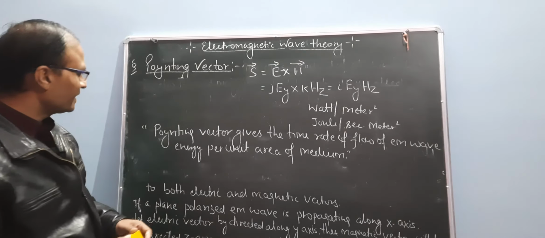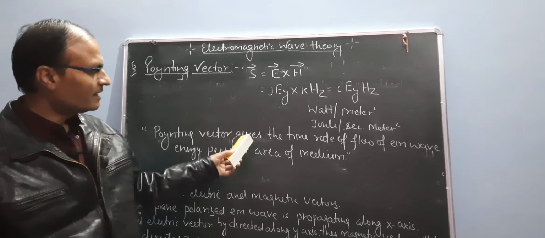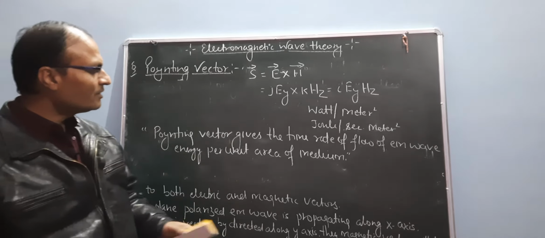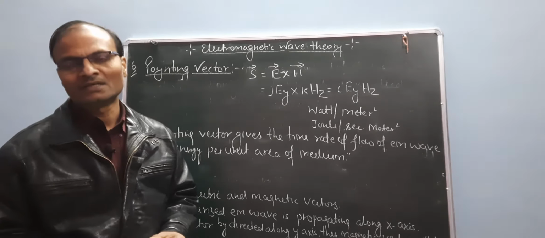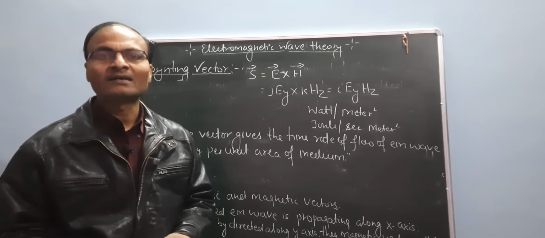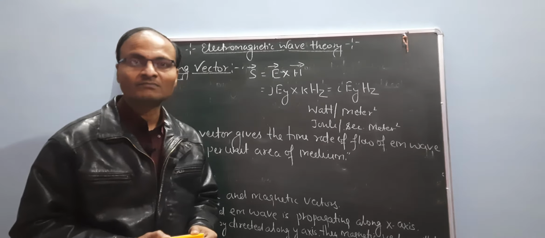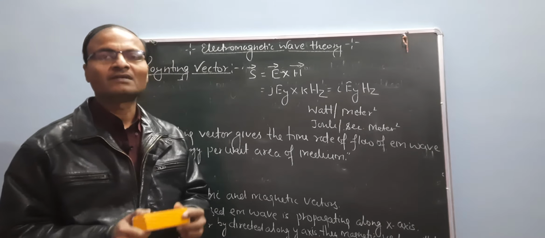Now we can say the Poynting vector gives the time rate of flow of electromagnetic wave energy per unit area of medium. Now explain the Poynting theorem. What is the Poynting theorem? We have already introduced S equal to E cross H. This represents the Poynting theorem equation.